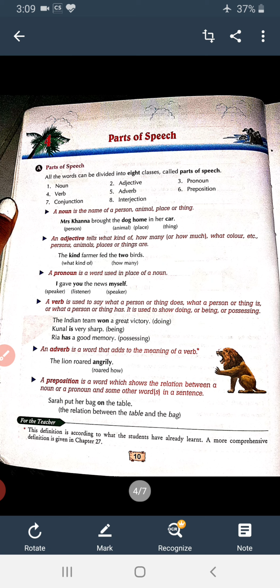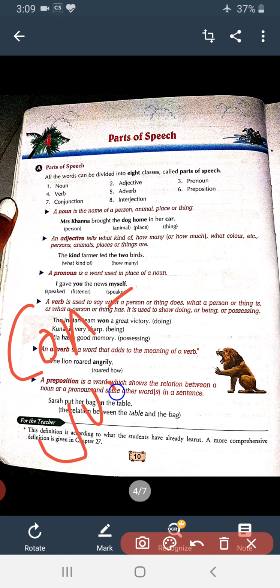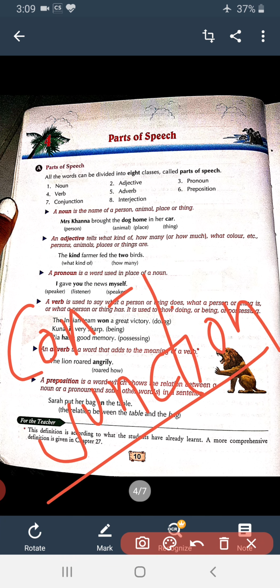So preposition is a word that shows the relation between a noun and pronoun. Now we will come to conjunction. The word conjunction is also clear by its name, con and junction. Patna Junction. If you feel some confusion between interjection and conjunction, you can easily identify it by the word conjunction.